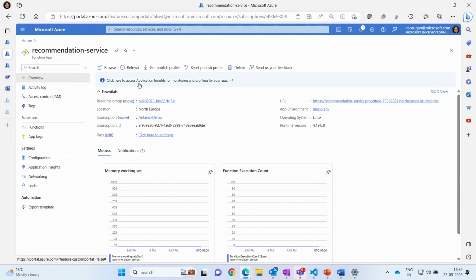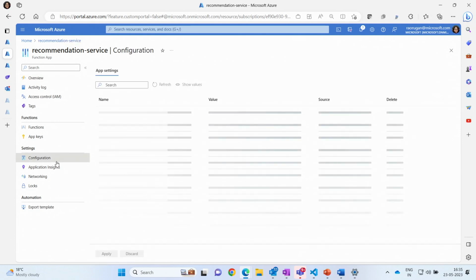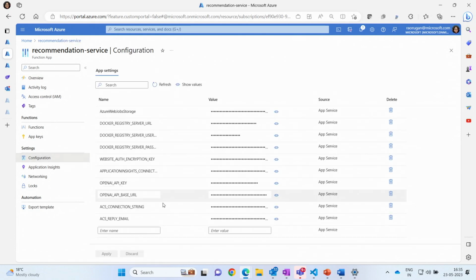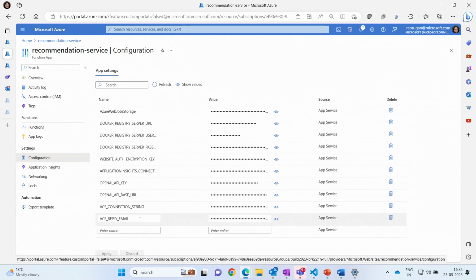Since they are secrets, I'm going to show you an existing app which is already configured with these app settings using the Portal. So here it is. These are already configured. You can give more app settings as the app needs.